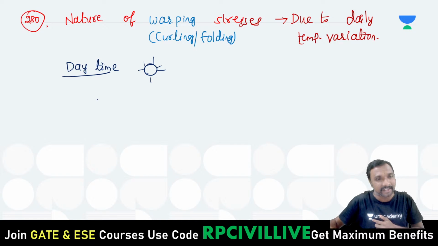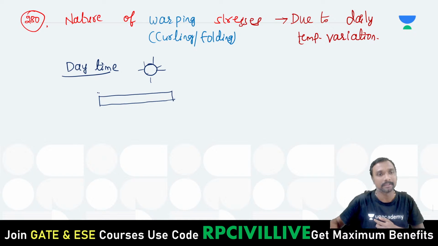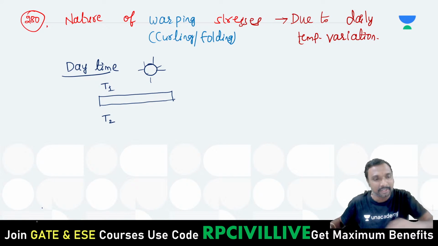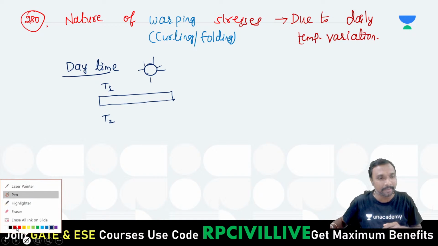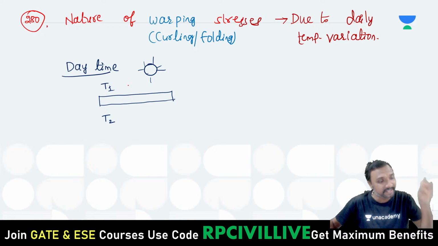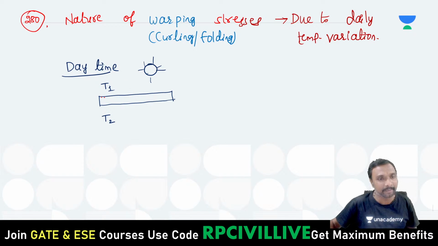Let us say top temperature T1, bottom temperature T2, right? So now what happens with top temperature T1 and bottom temperature T2? Top is higher temperature because the sun is directly exposed there, so at the top expansion will occur.